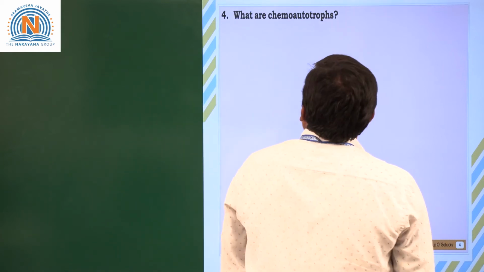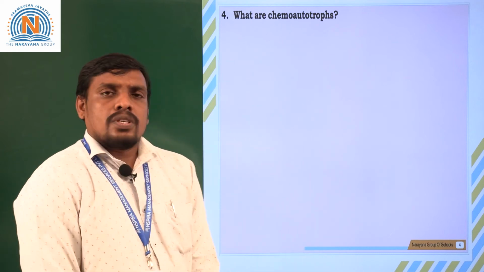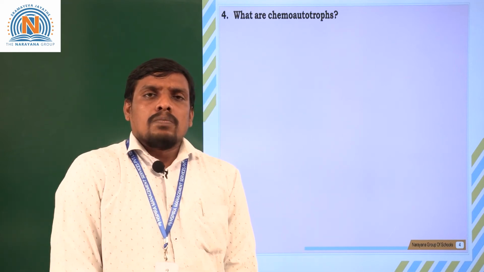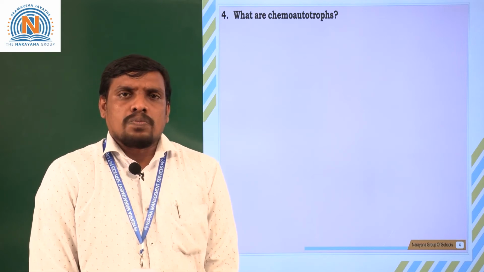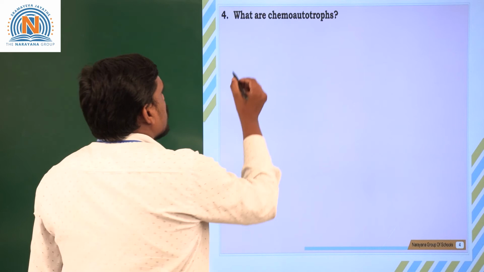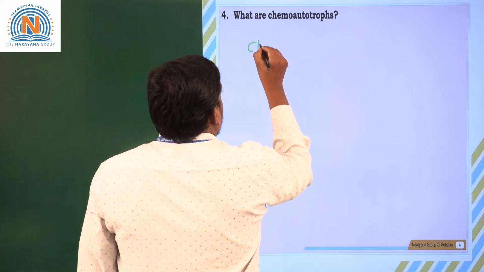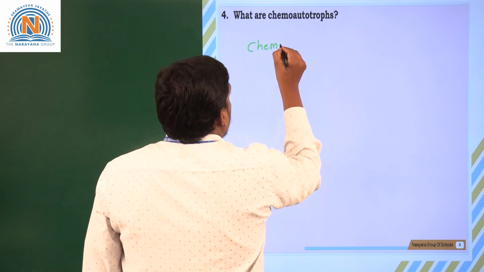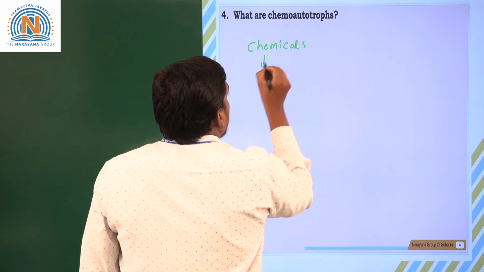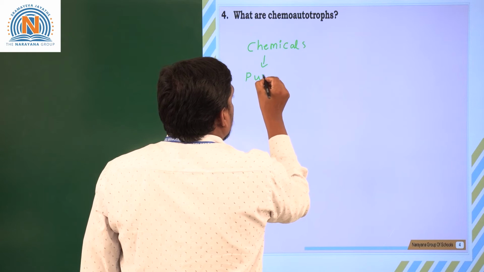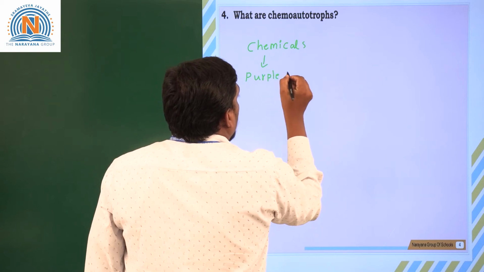Moving to next question. What are chemoautotrophs? What are best examples for chemoautotrophs? Where can we see the chemoautotrophs? Chemoautotrophs are nothing but organisms which depend upon chemicals. Suppose organisms like purple sulfur bacteria.